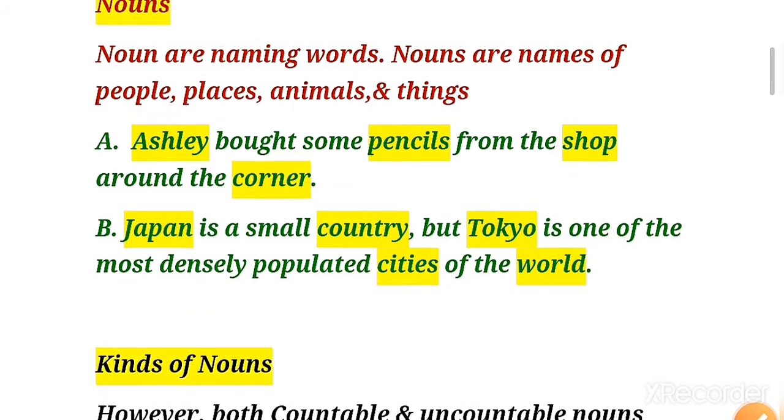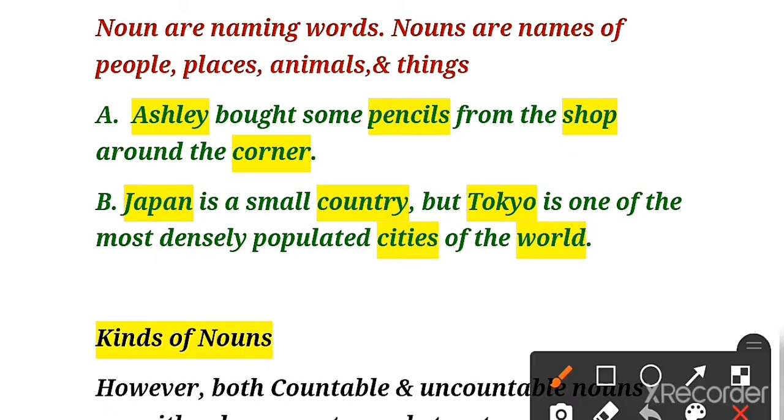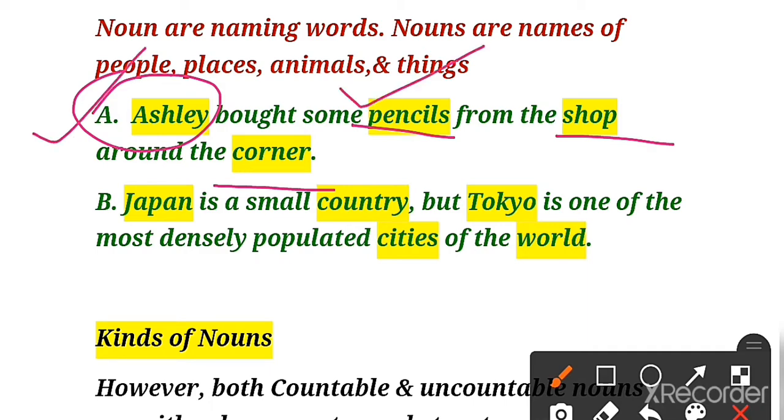Here the first example says, Ashley brought some pencils from the shop around the corner. Here children, you can see the words Ashley, pencils, shop and corner. Ashley is the name of a person, pencil is the name of a thing, shop is also the name of a thing, and corner is the name of a place.